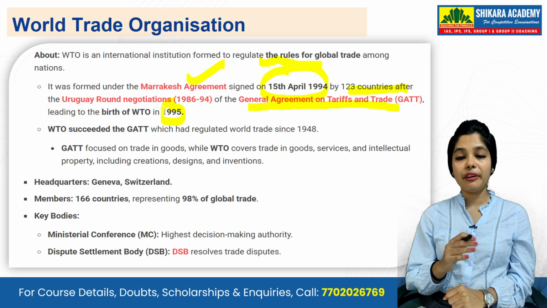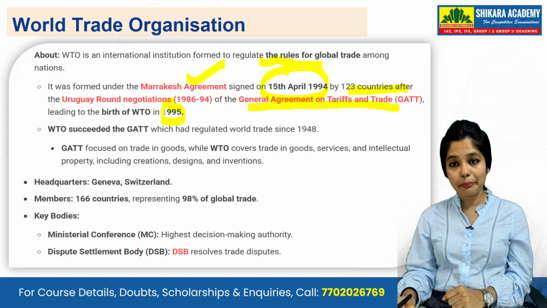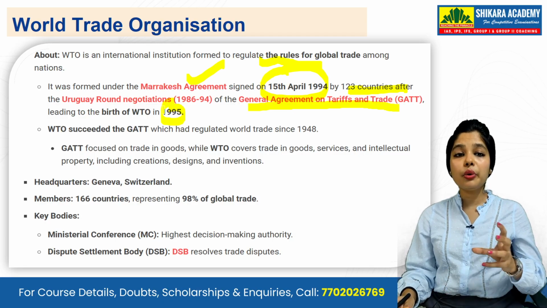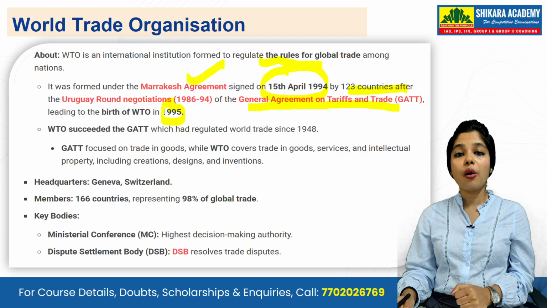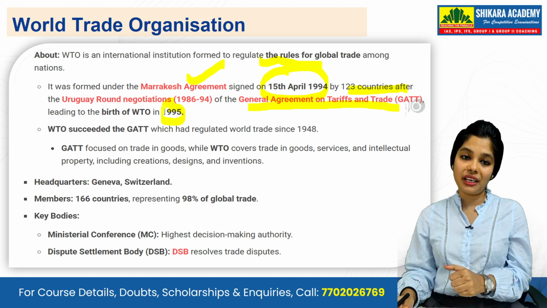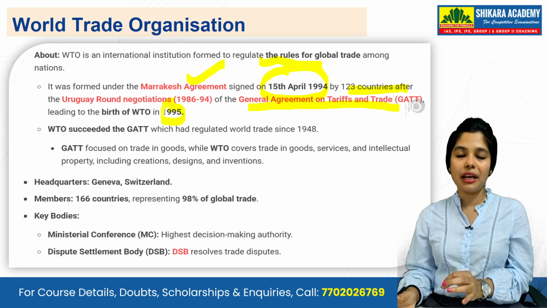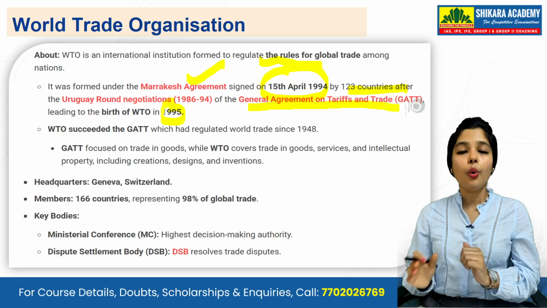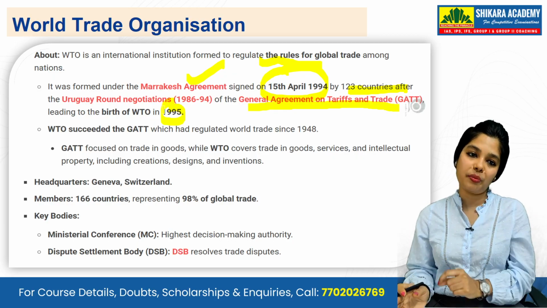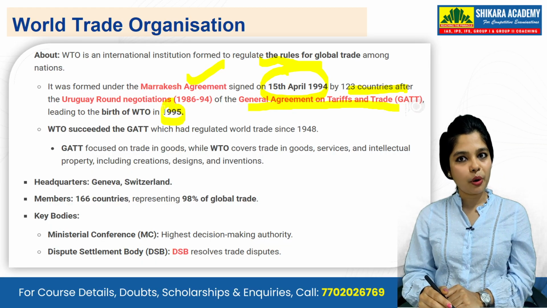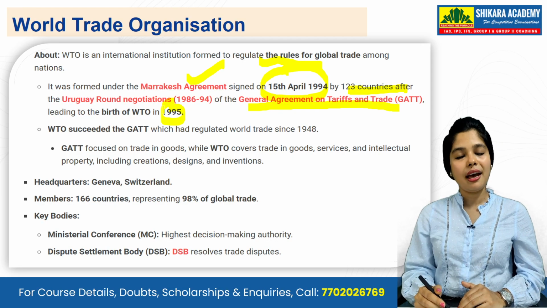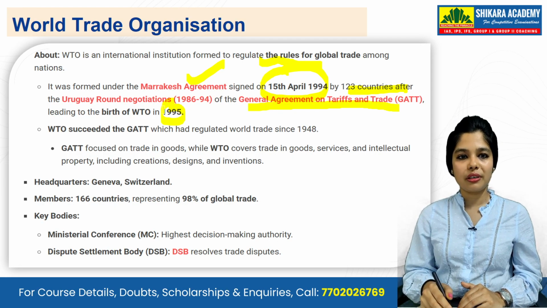So the Marrakesh Agreement happened in 1994 by 123 countries under the Uruguay round of negotiations of the GATT, and then WTO, that is World Trade Organization, who is catering to the global trade rules and regulations. WTO becomes important for your prelims, mains and interview students. A lot of questions in past also have come related to World Trade Organization.